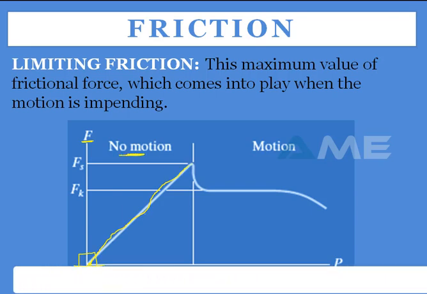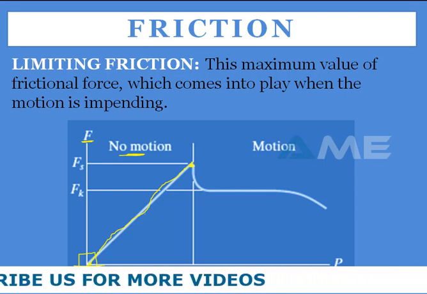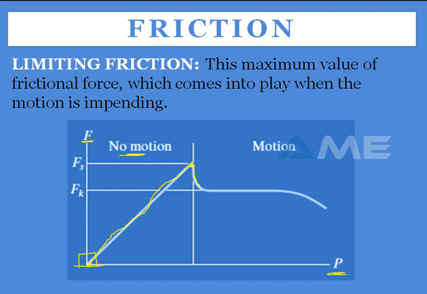After reaching a certain point, the body tends to move, and after it starts moving, the friction reduces, and it will maintain a constant friction on your body. Now you can see here, this particular point is your maximum value of the friction force.